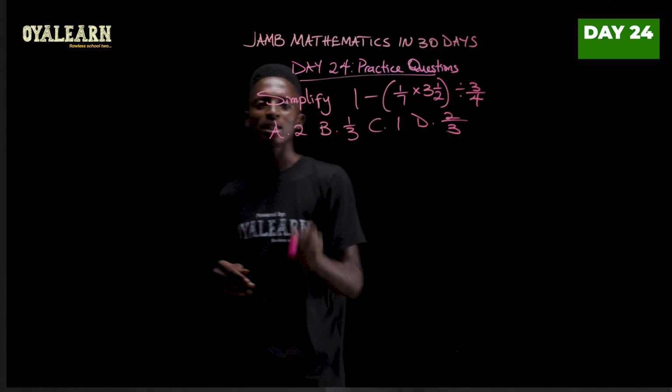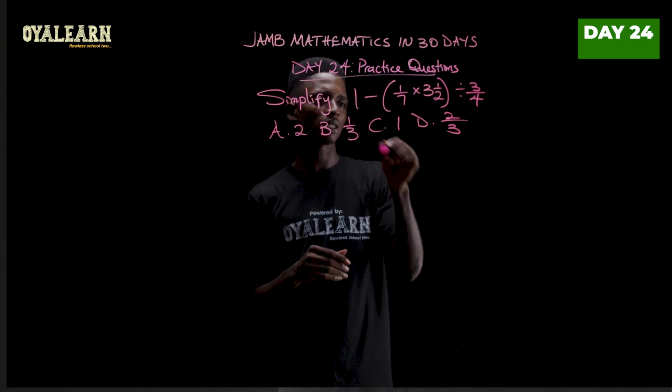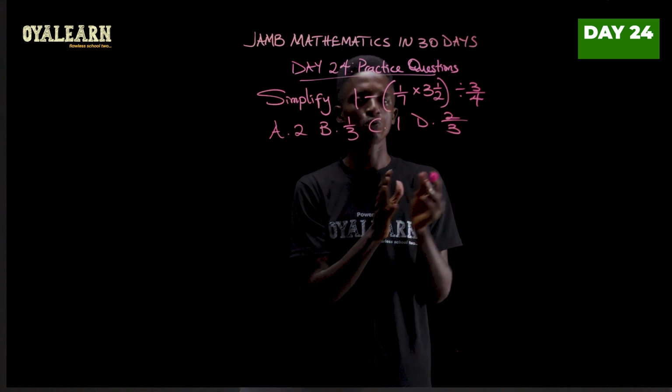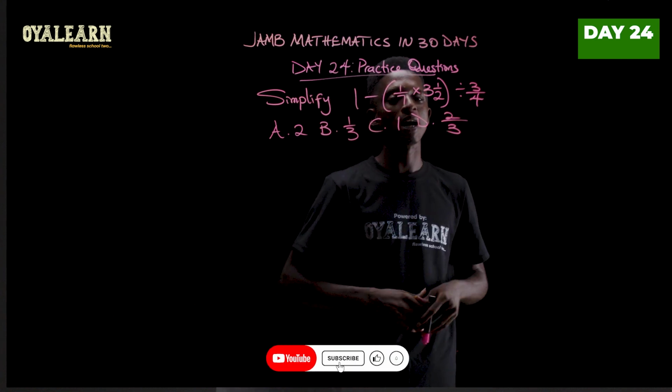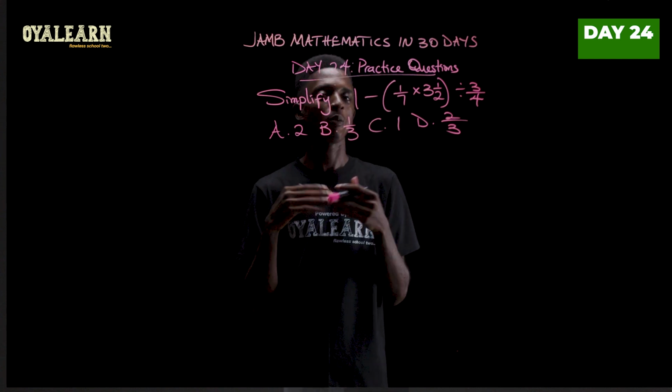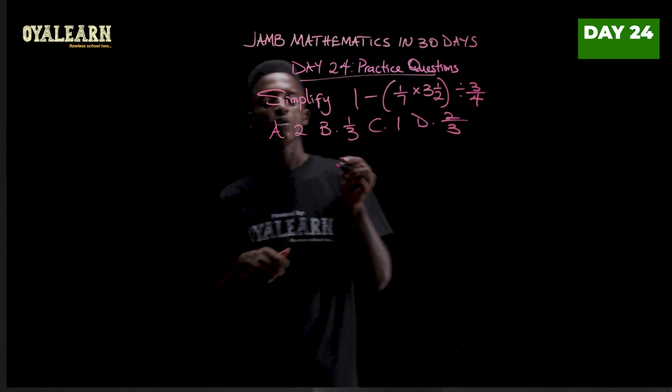So this question says, simplify 1 minus, then we have in a bracket 1 over 7 multiplied by 3 whole number 1 over 2, and then all of that divided by 3 over 4. So what we have to do here is to obey the BODMAS rule. So let's solve.